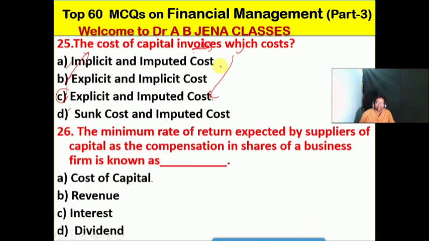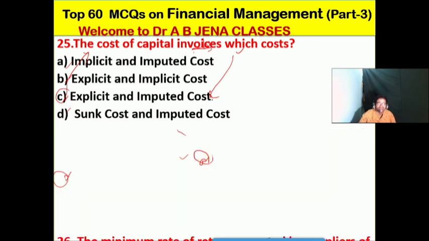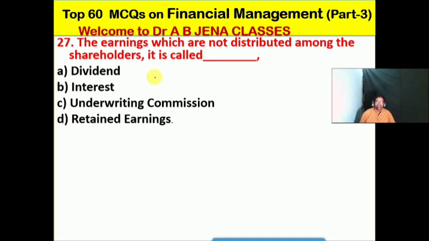So next one we will see: the minimum rate of return expected by suppliers of the capital as the compensation in shares of a business firm is known as what? We have already discussed, no doubt friends. So A is the right option for this MCQ. So cost of capital. So next one we will see: the earnings which are not distributed among the shareholders, it is known as what? No doubt friends, so retained earnings. So D is the right option for this MCQ.